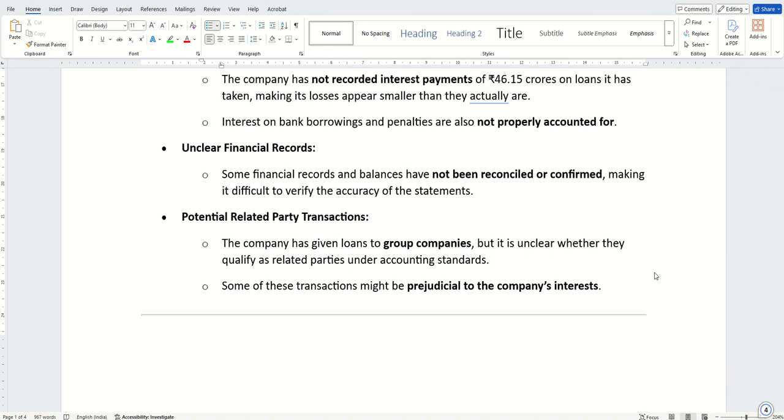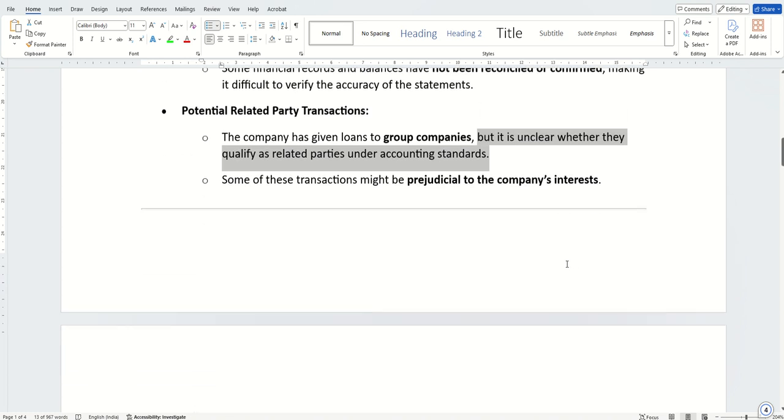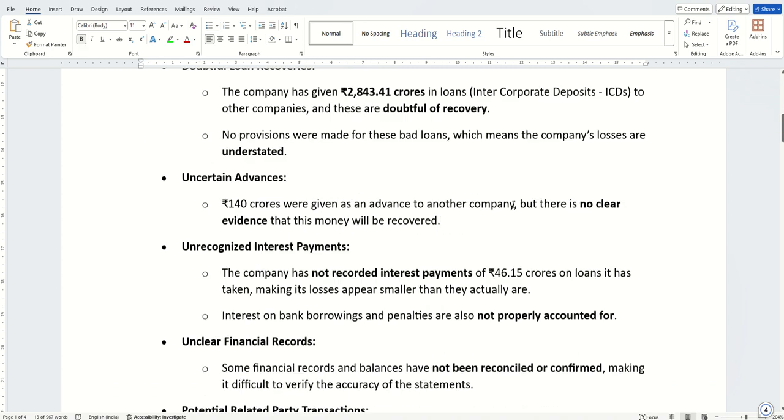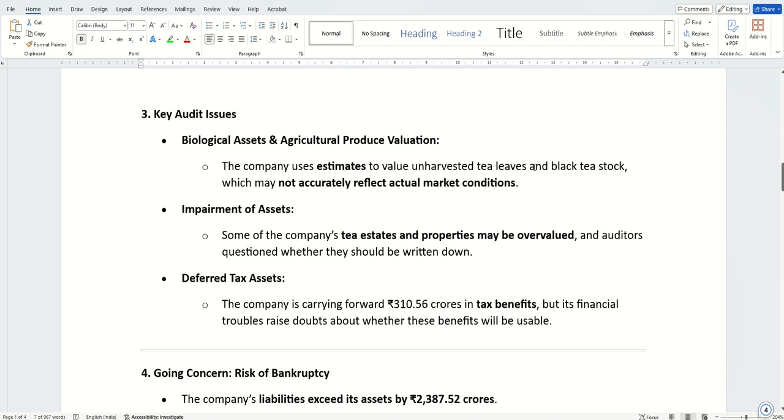If you are interested, I can make a separate video, but in this one I need to cut short. I cannot discuss related party transactions in detail. Here, the inference is that the company has given a lot of loans to group companies, and it is unclear whether they qualify as related parties under accounting standards. So these are the 5 reasons why they have expressed an adverse or negative opinion on the financial statements. So what were the issues they have raised?